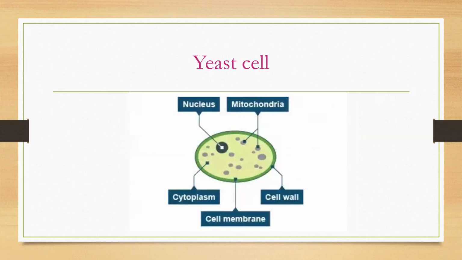This is the yeast cell. These are called organelles. This is very, very important of yeast cell: mitochondria, nucleus, cytoplasm, cell membrane, and cell wall. These are very, very important of yeast cell structure, organelles. Okay. Next one, budding, it's done.